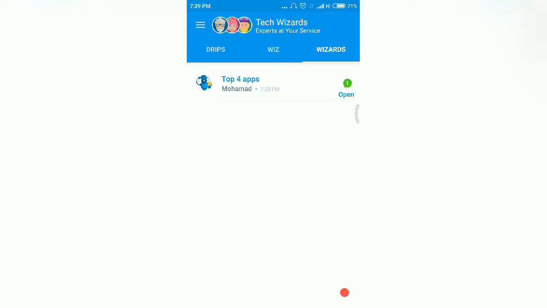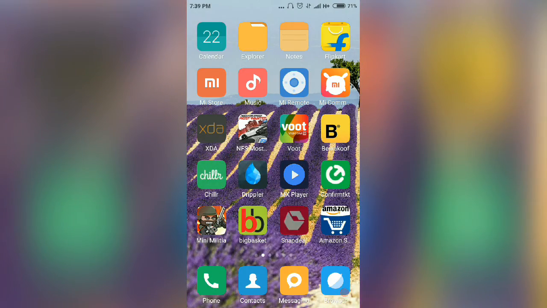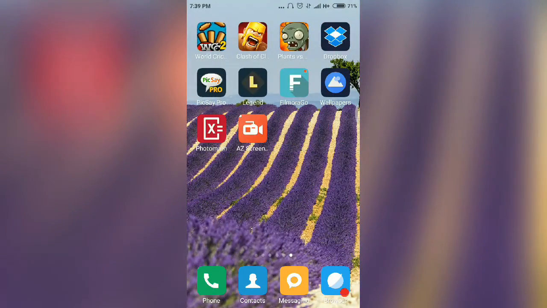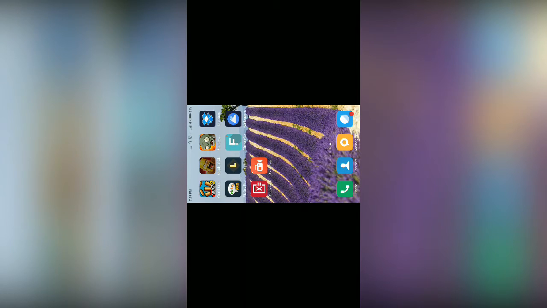Now let's move on to my fourth app. My fourth app includes a game which is very popular, you all know, the Clash of Clans. I've already downloaded it. You can download it from the Play Store, as it is a very heavy game. You can download it using your Wi-Fi connection if you have, or else you can use your network data connection. So I open the app. It's loading. The graphics are very beautiful. I really like the graphics of the game, and I'm very addicted to the game.